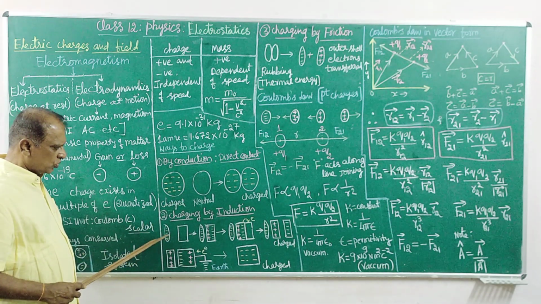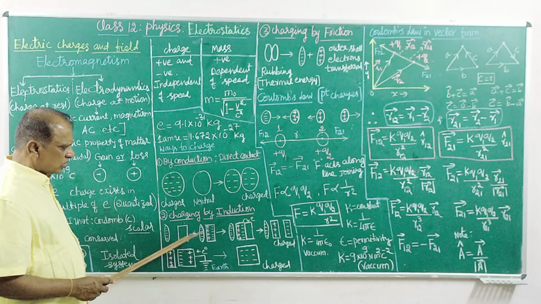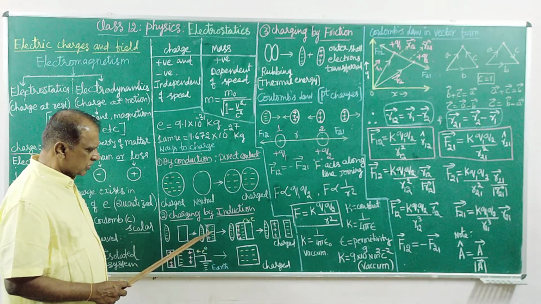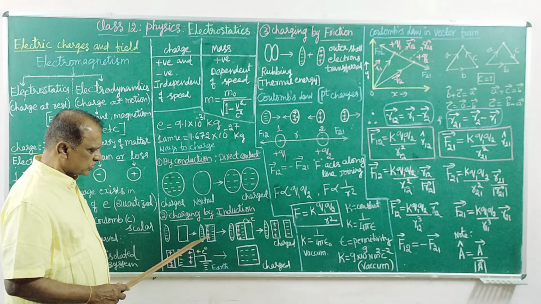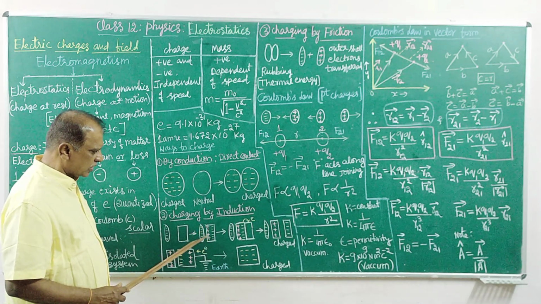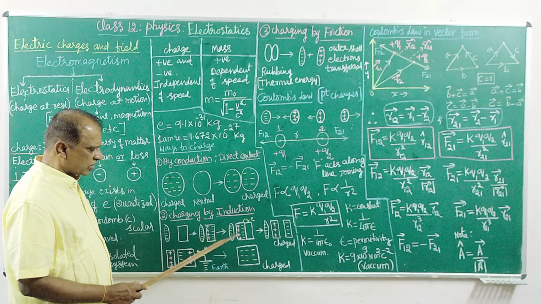Let us bring them very close to each other like this. This side is electron rich, and it influences this material, because the material contains negative electrons and positive charge. The electrons on these atoms and molecules move to that side because of negative repulsion, but they are not coming out.